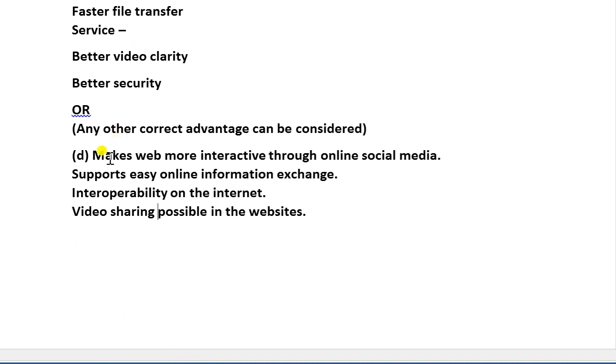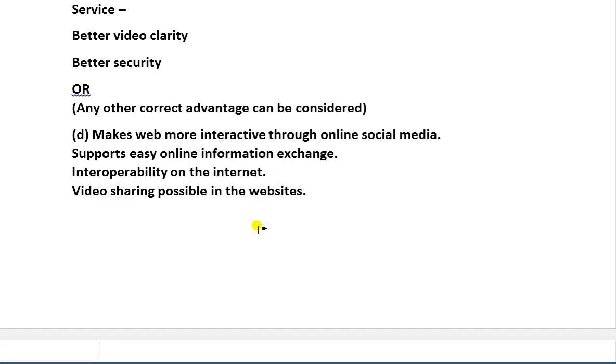Now D part, answer D: that makes the web more interactive through online social media. It supports easy online information exchange, then interoperability on the internet, and video sharing is possible in the websites.